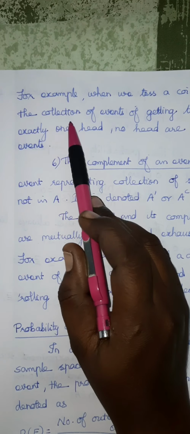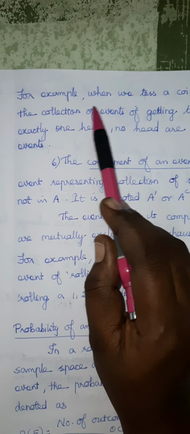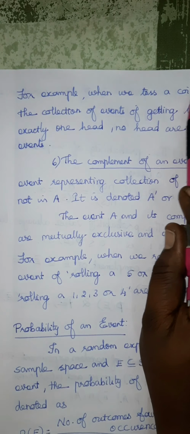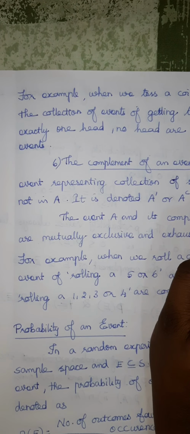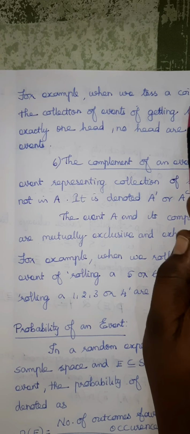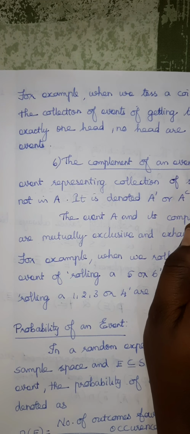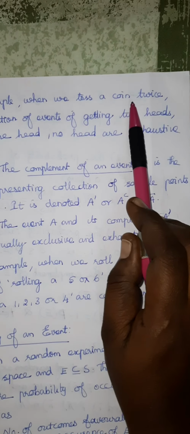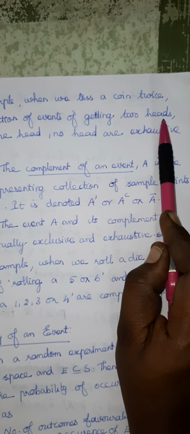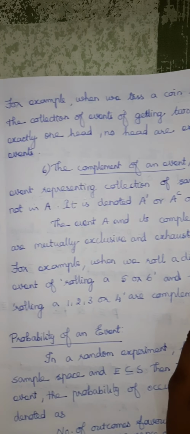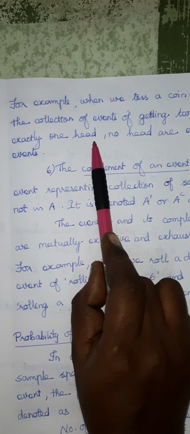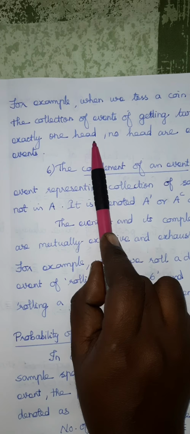Okay, now you see the example for the exhaustive event. When we toss a coin twice, the collection of events: getting two heads is possible, since we are tossing the coin 2 times. So 2 heads is possible. It is one of the exhaustive events. Or exactly only one head, which means head-tail or tail-head.